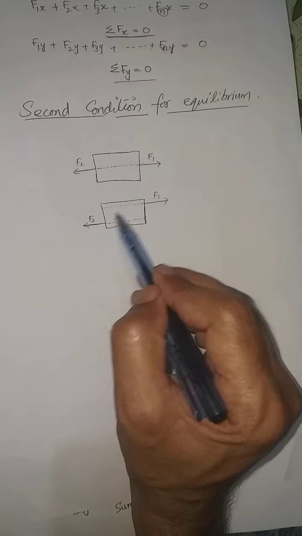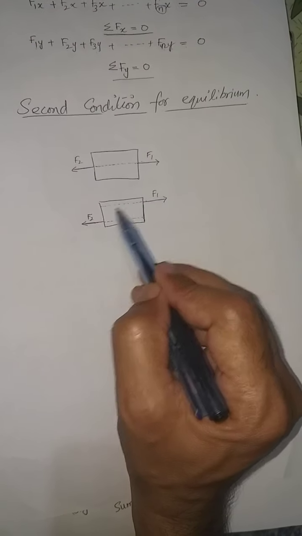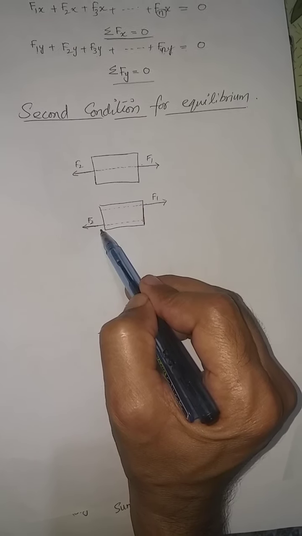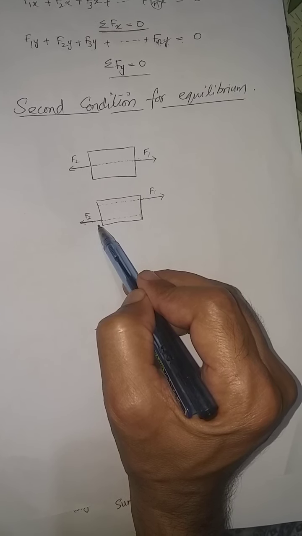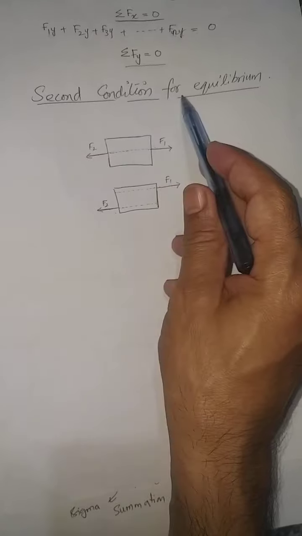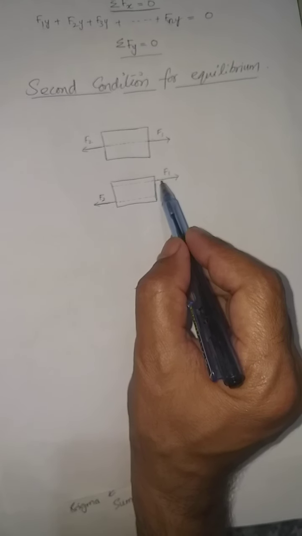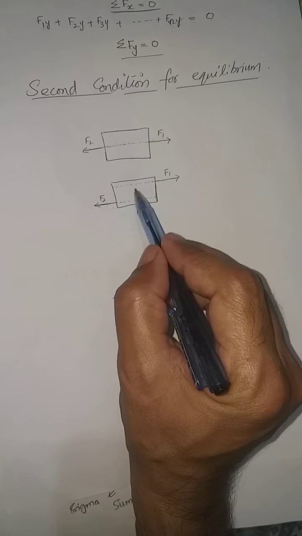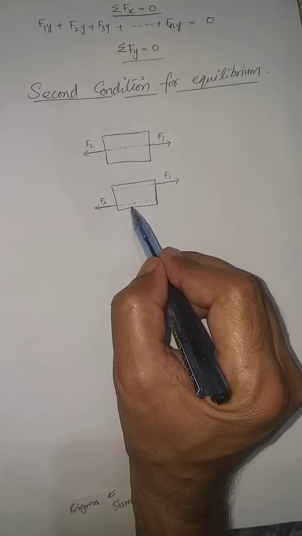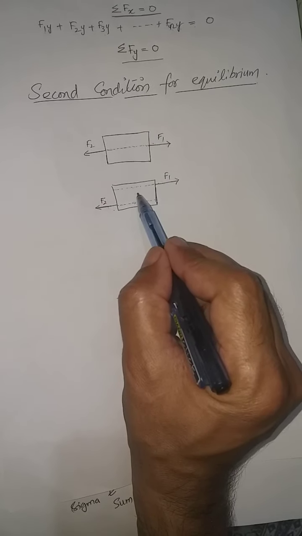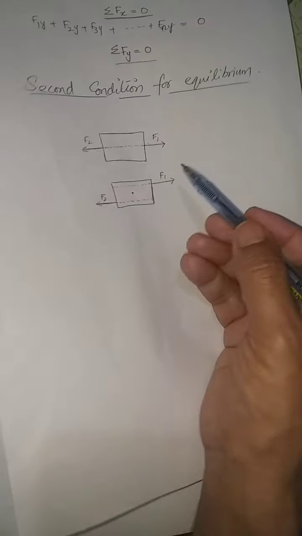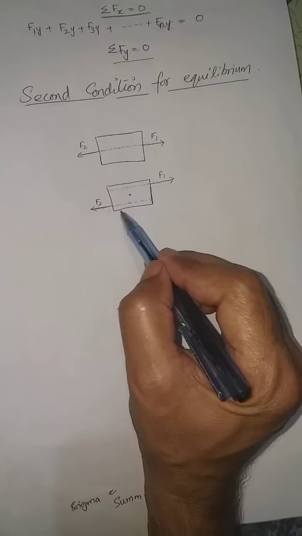Here the first condition of equilibrium is still satisfied. Both the forces are pulling in opposite direction and they are equal in magnitude, so they are satisfying the first condition. But here we need another condition for equilibrium, because these opposite forces are not along the same line, they have different lines of action, so the object will start rotating.